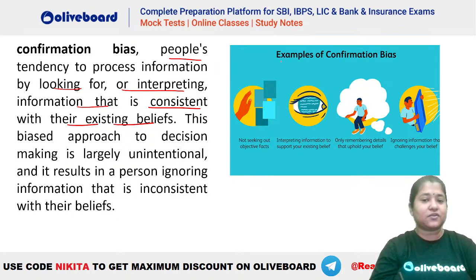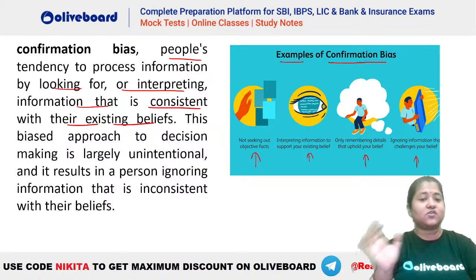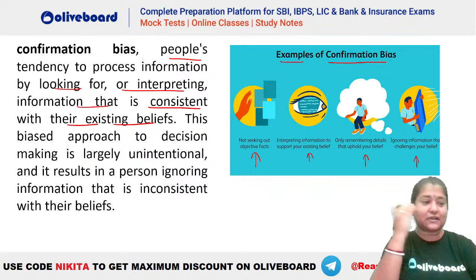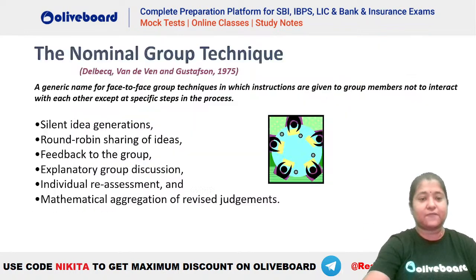So here you can see the examples of confirmation bias: not seeking out objective facts, interpreting information to support your existing belief, only remembering details that uphold that belief, and ignoring confirmation that challenges your belief, right? Whatever your existing belief is, you will just try to reinforce it, and you will process that information on the basis of that particular belief only, right? It has to be in the same line of thought. You will never challenge your existing set of beliefs in confirmation bias, okay?